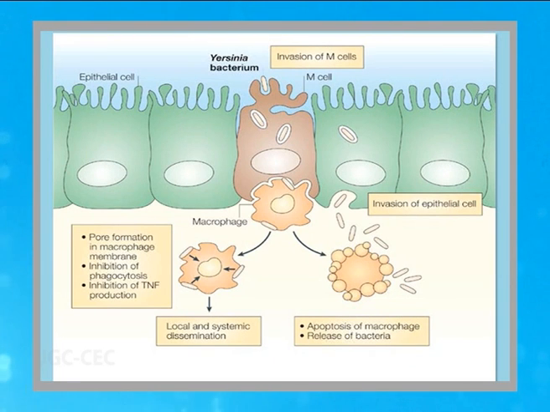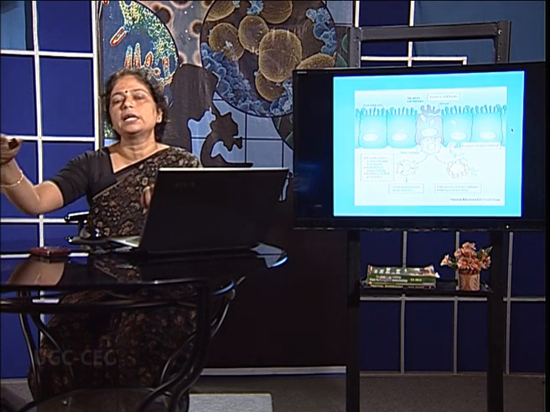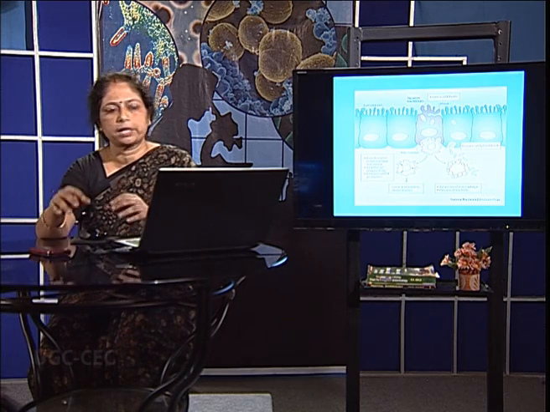Yersinia enterocolitica, like Shiga toxin-producing bacteria and Salmonella, enters the human intestine through the M cells and ultimately reaches the macrophages present in the lymphoid tissue. They destroy the macrophages by forming pores or by inhibiting phagocytosis and then inhibiting TNF production. Ultimately, the macrophages die and the bacterial cells are released, which again enter the epithelial cells of the gastrointestinal tract and invade them, and therefore the whole lining of the gastrointestinal tract is affected.